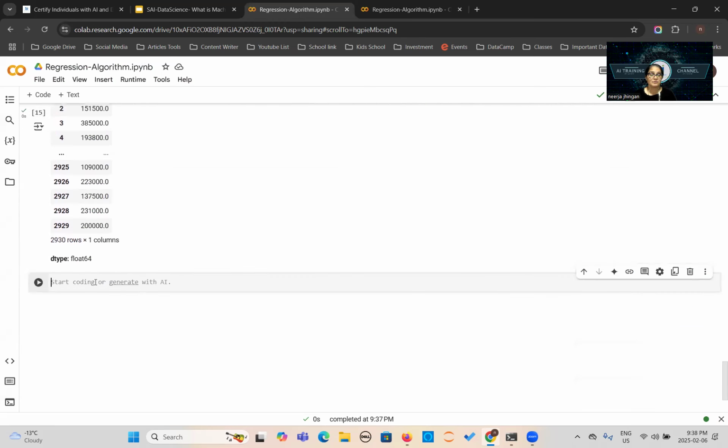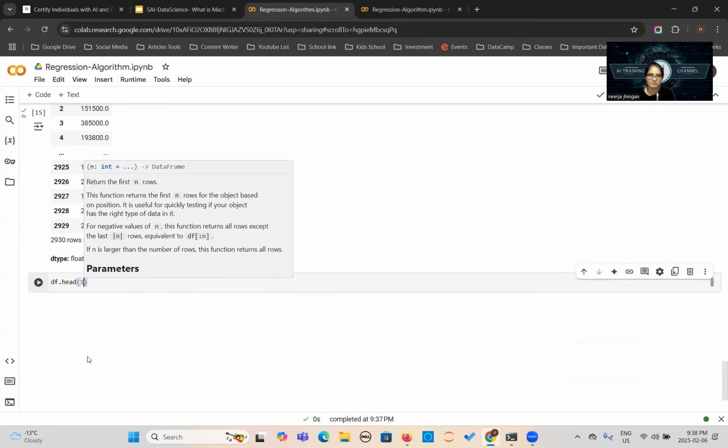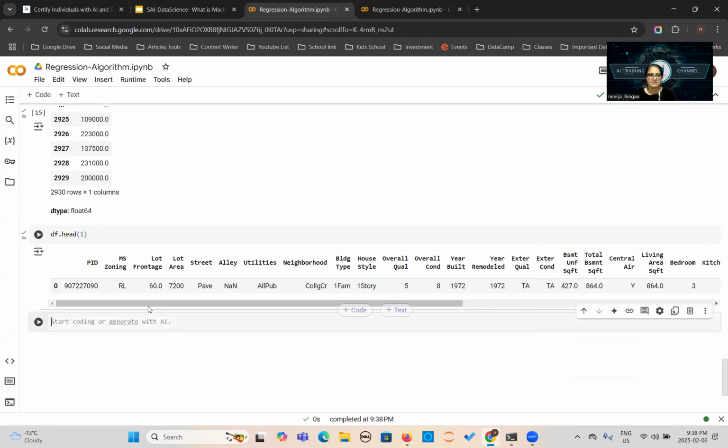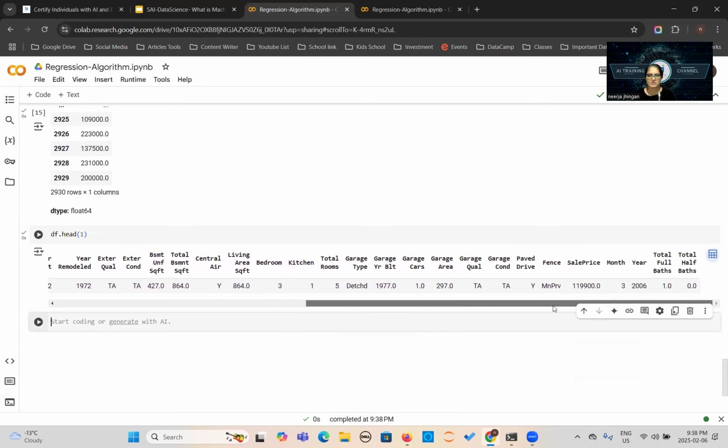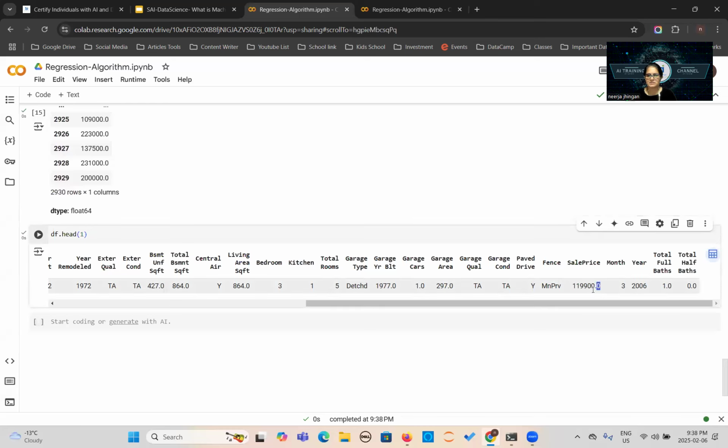If I give you one example, we will show the data for only one row. Look at this. These are the features, like MSZoning, lot frontage, alley, etcetera, and if these are the features of the house, the price of the house is this. So we are telling the machine this is the number of bedrooms and other features available in this house, and this is the price. This is called supervised machine learning because everything happens under supervision with labeled data.